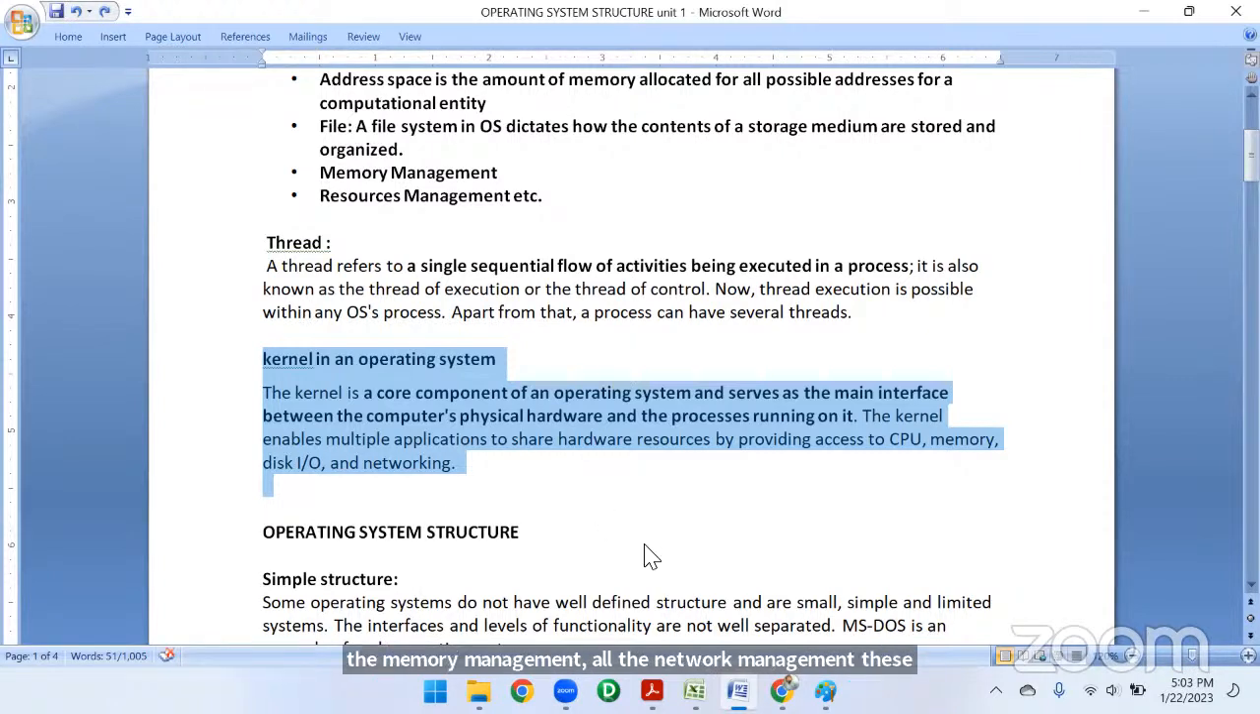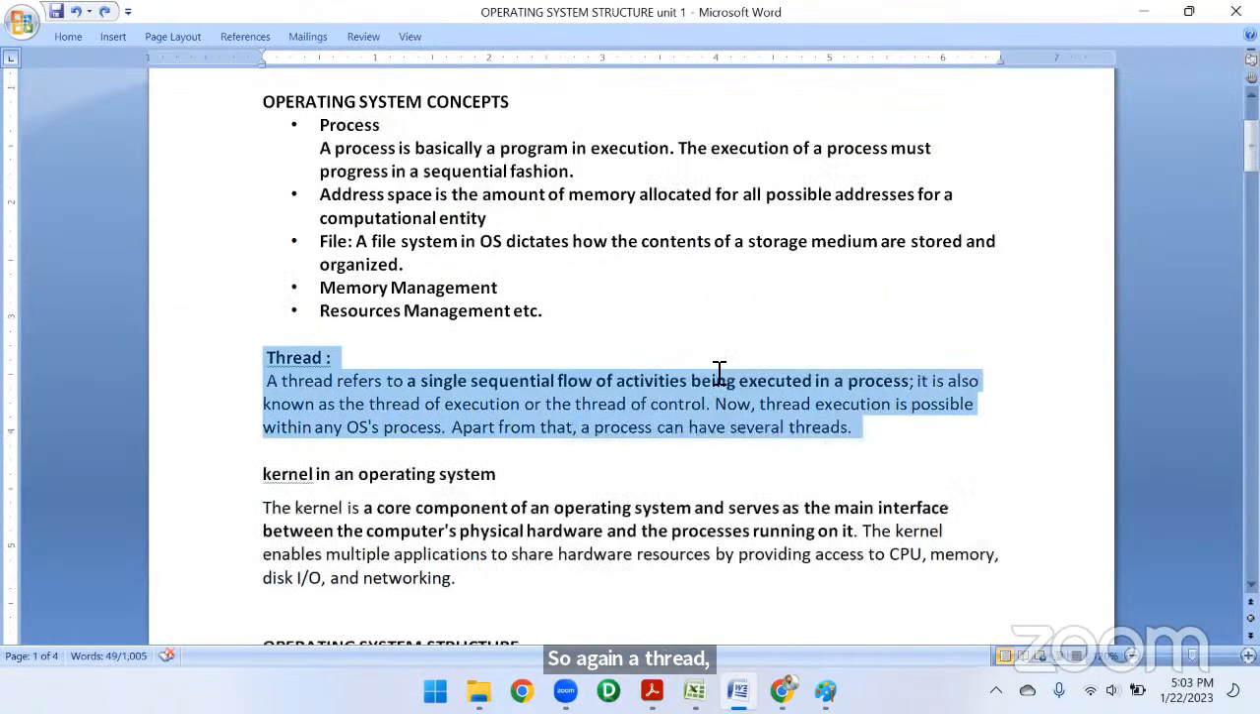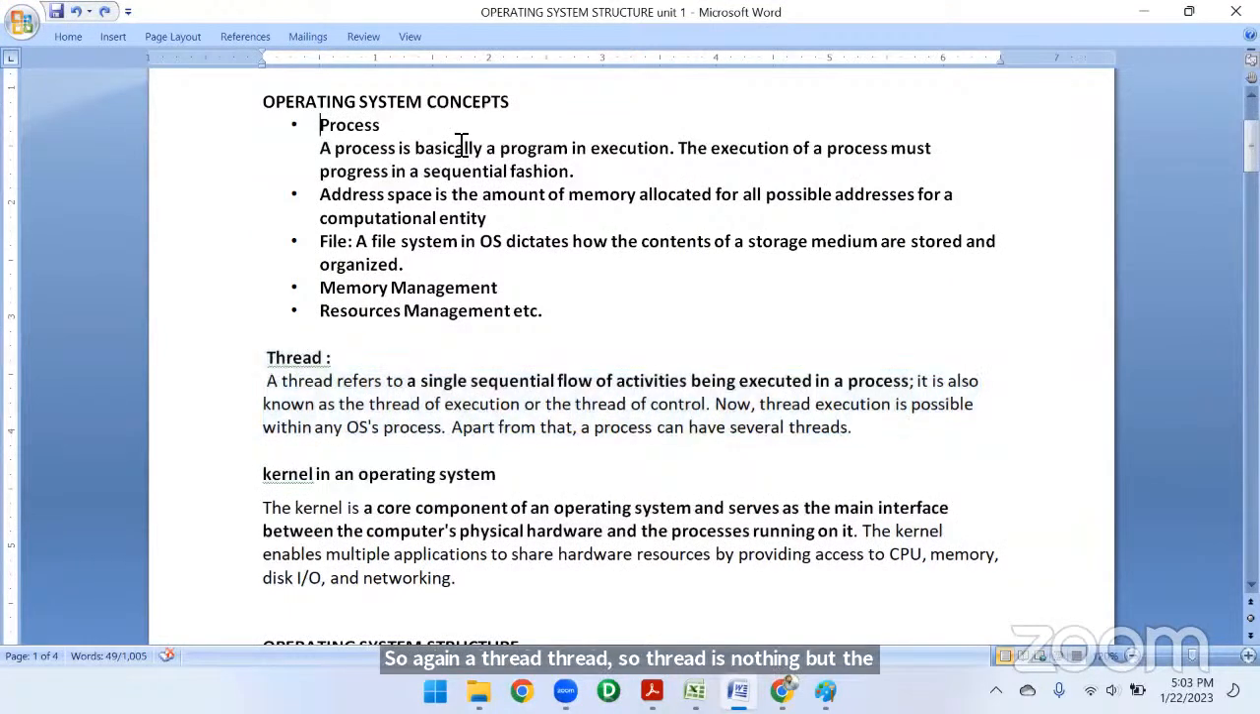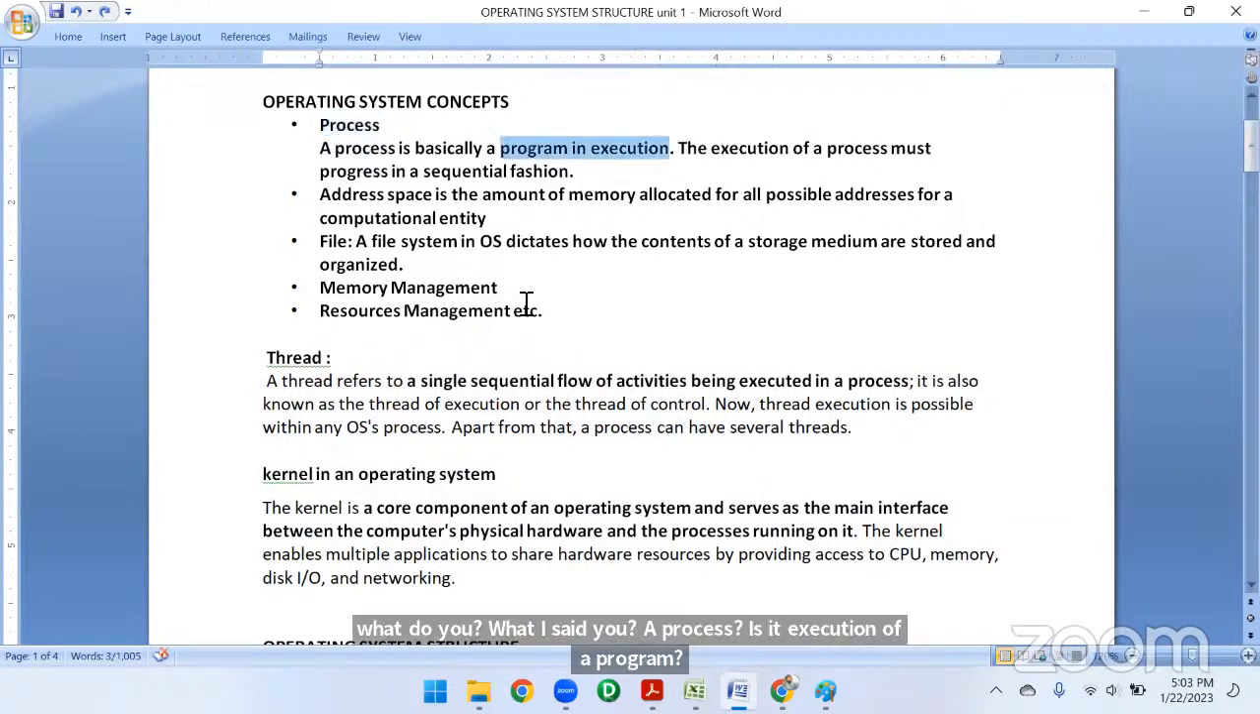Yeah. So again, a thread. A thread is nothing but a subset of a process. What I told you, a process is the execution of a program, or a program in execution, right? Or the running of a program.